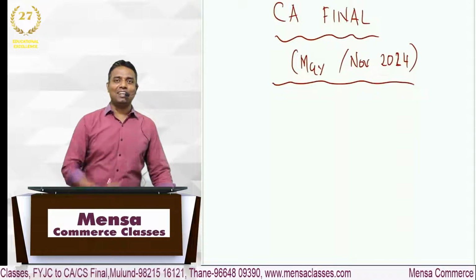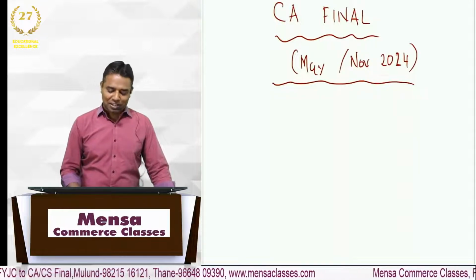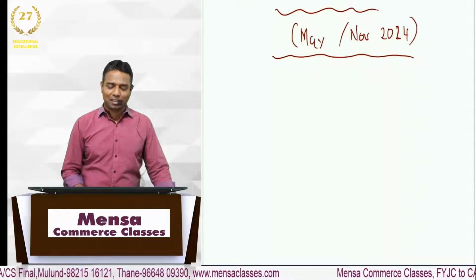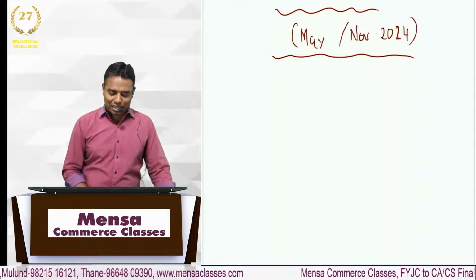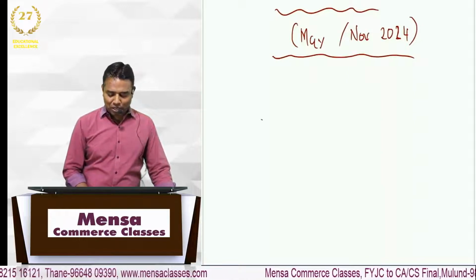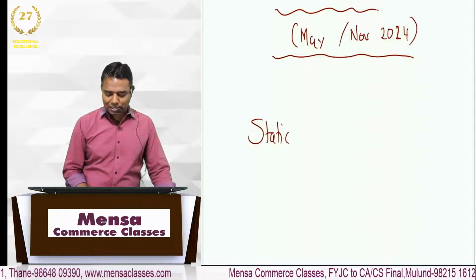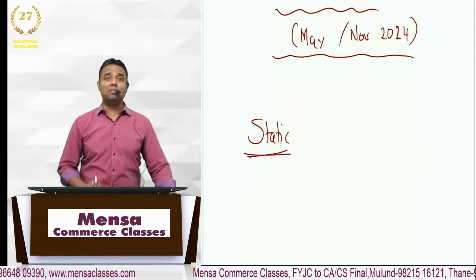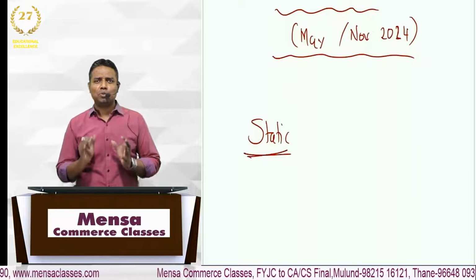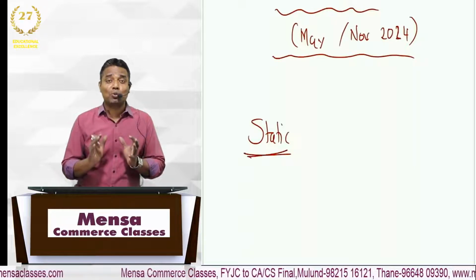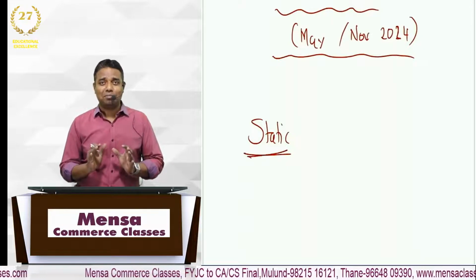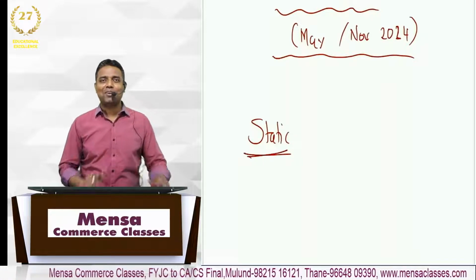So let's start. The first is the nature of subjects. If we talk about the nature of subjects, I will prefer to classify it into two categories. The first category of subject I call static subjects. Now what is the meaning of static subjects? Static subjects are those in which concepts don't change conceptually. At least 99% of the concepts don't change.